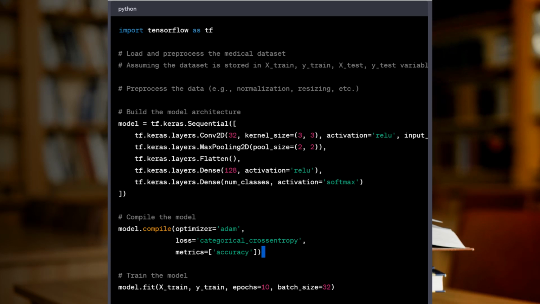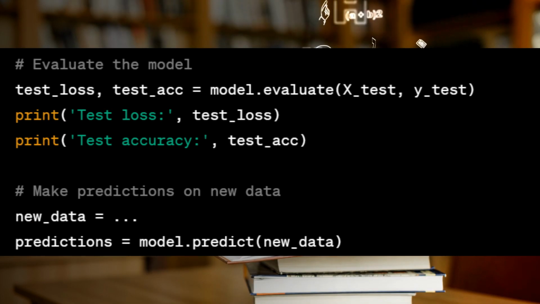# Compile the model. model.compile(optimizer='adam', loss='categorical_crossentropy', metrics=['accuracy']). # Train the model. model.fit(x_train, y_train, epochs=10, batch_size=32). # Evaluate the model. test_loss, test_acc = model.evaluate(x_test, y_test). print('Test loss:', test_loss). print('Test accuracy:', test_acc).